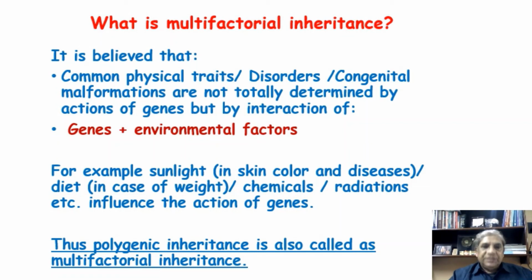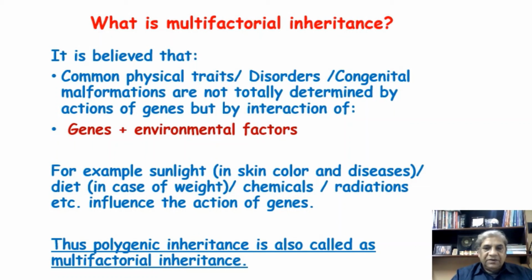Similarly, weight. Some people are obese, some people are thin. And this is because of our diet, what we eat, besides our genes. Some people, even if they are eating too much, they are not gaining weight because their genes are said to be that way. But otherwise, diet plays an important role in weight, in spite of our genes determining our weight.